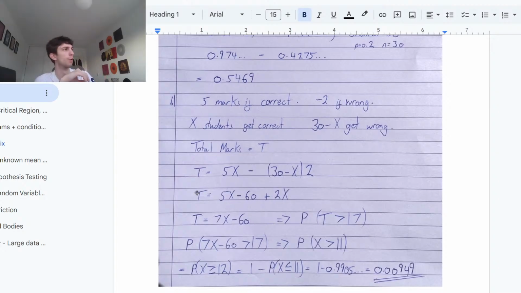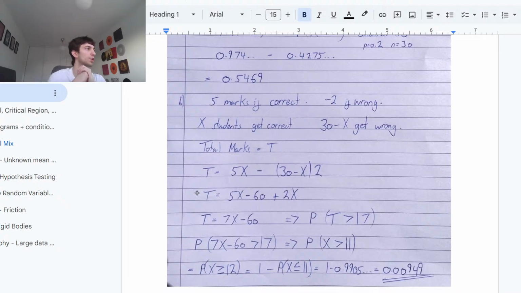I believe we have an unknown mean, unknown standard deviation. We did do a question like that yesterday. I want to reinforce it.